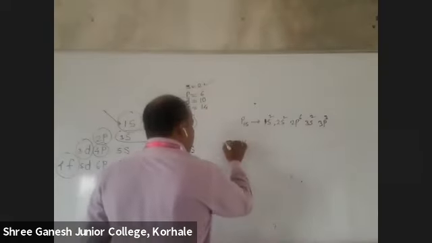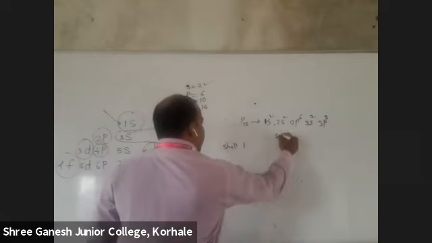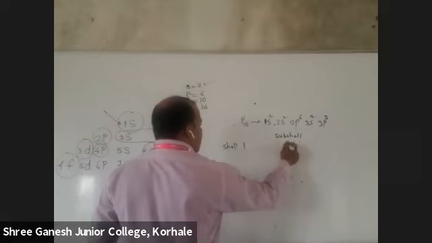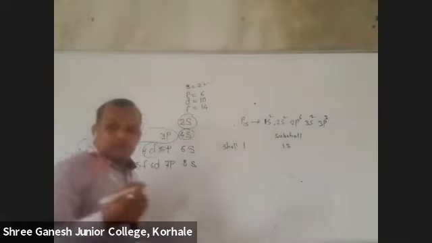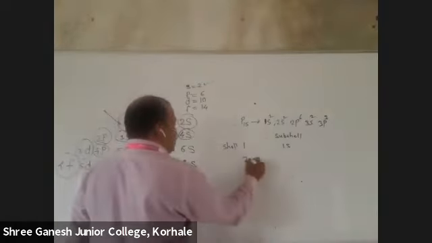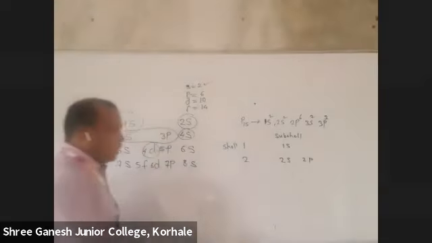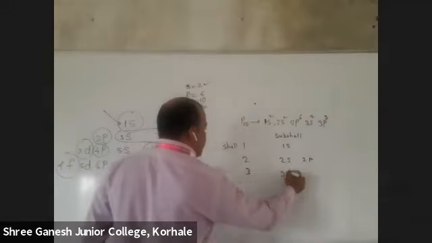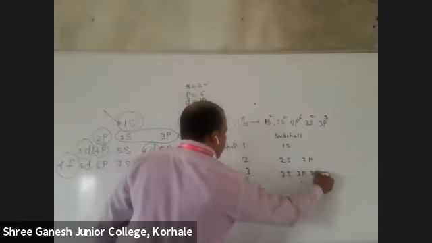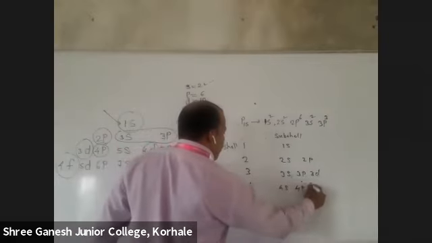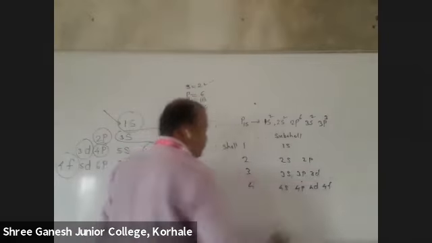See, first shell, and here I am writing subshell. First shell is having how many subshells? No subshell, only one is there. But second shell, 2s, 2p. Third, 3s, 3p, 3d. Fourth, 4s, 4p, 4d, 4f.